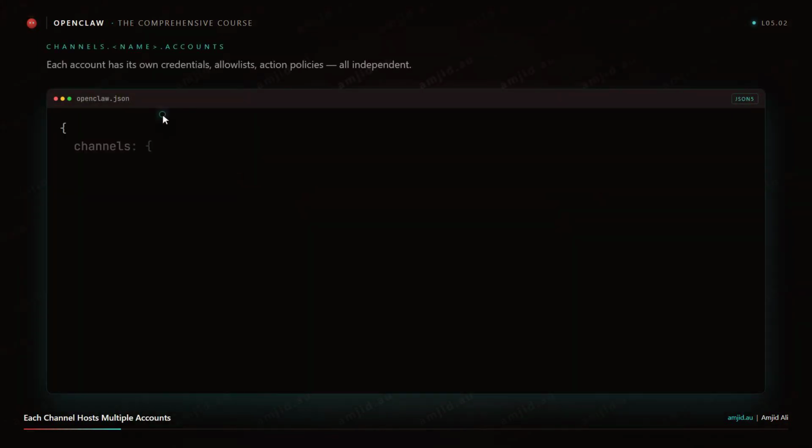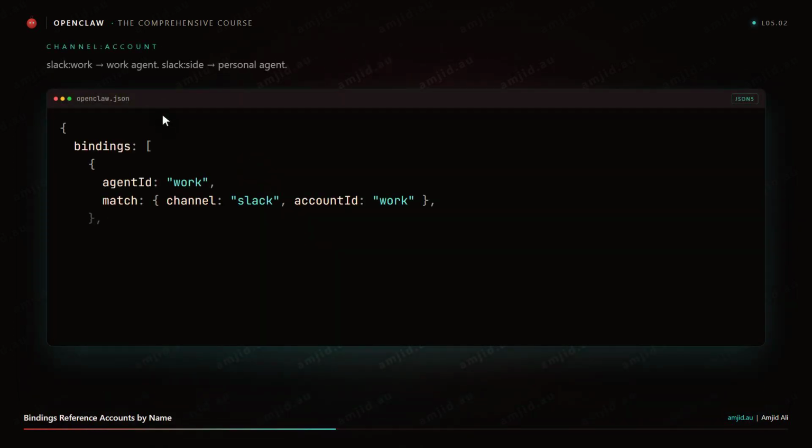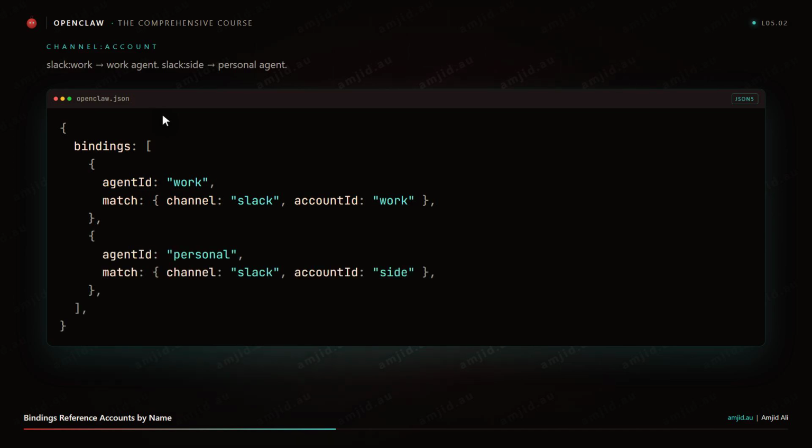Each channel can host multiple accounts. You configure them under accounts.name inside the channel block. So if you have got two Slack workspaces, your work workspace and your side project workspace, you set up two accounts under channels.slack.accounts. Two entries, done. Then in bindings, you bind each account to a different agent.